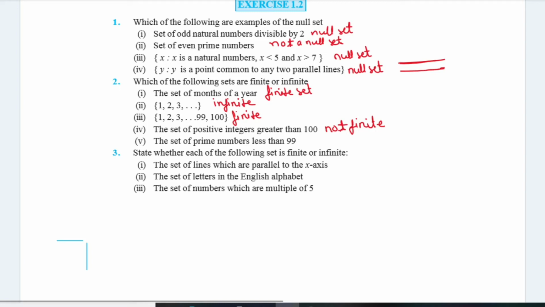That is the set of prime numbers less than 99. This is a finite set because the number of prime numbers less than 99 is finite.